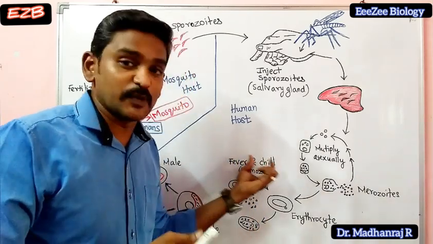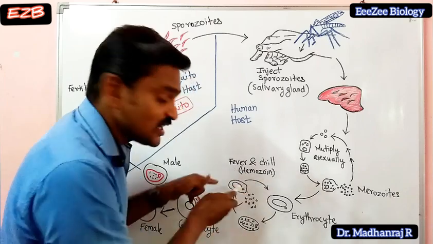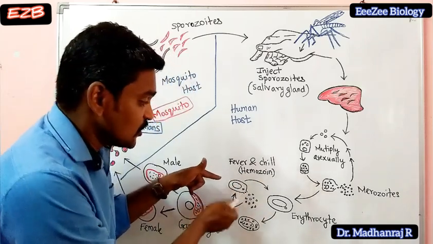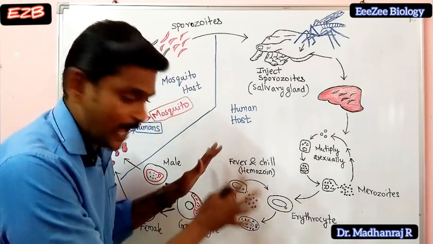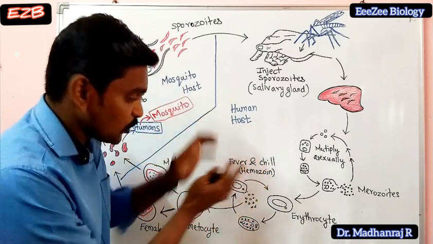So this fever and chill is because of this hemozoin, which is released from the RBCs. This hemozoin is produced by these merozoites. So this is what happens here. Up to this, the human host stage will be completed.